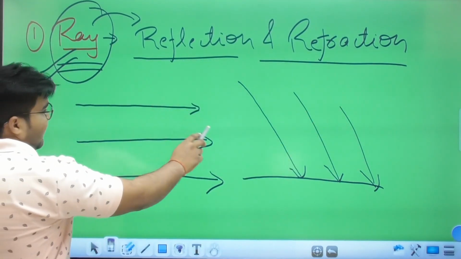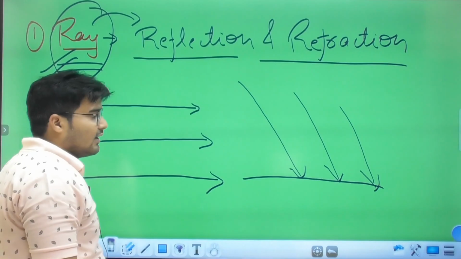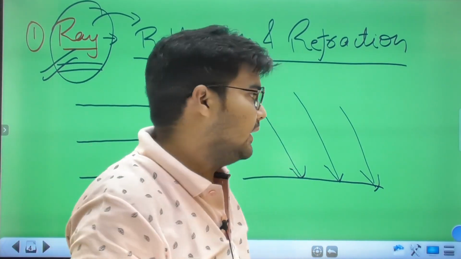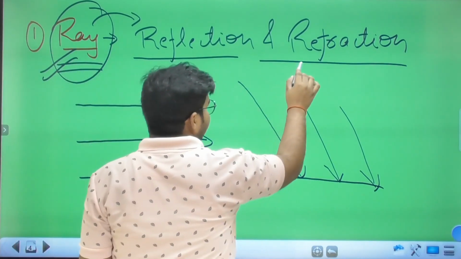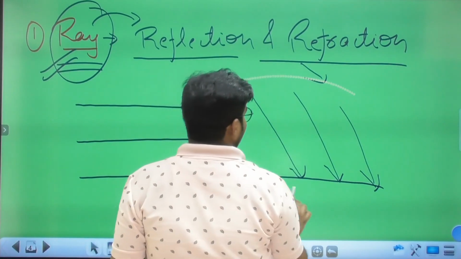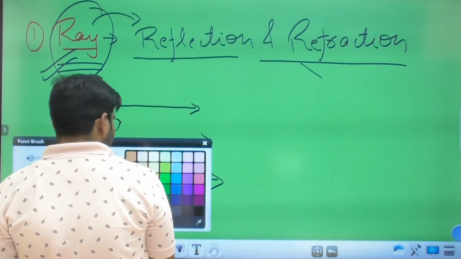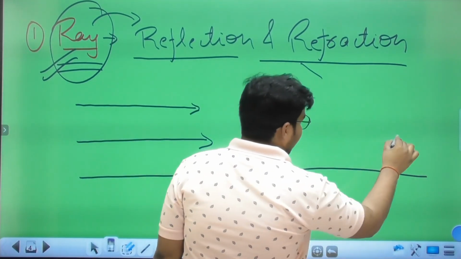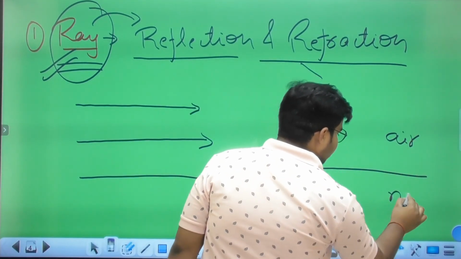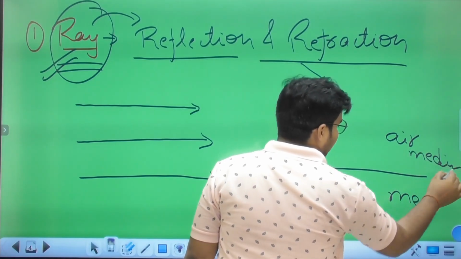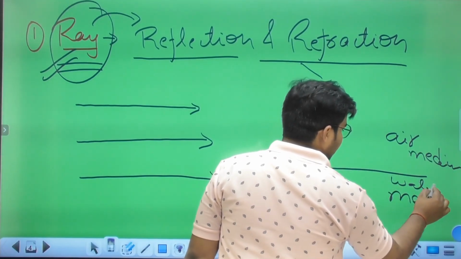Reflection is always considered in only one medium. If we talk about refraction, suppose there is an air medium, this one is medium 1, and this one is water medium.